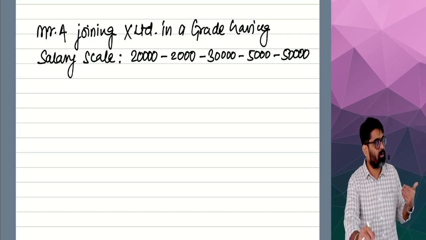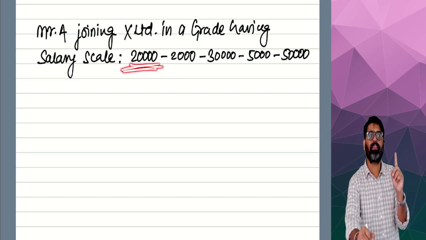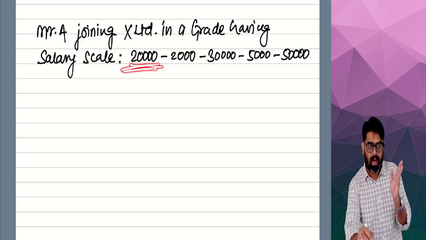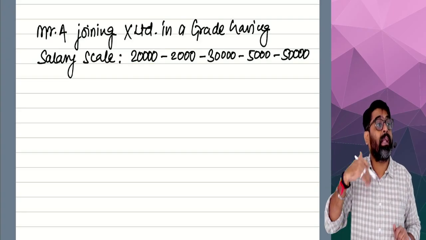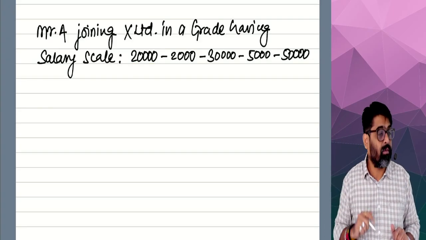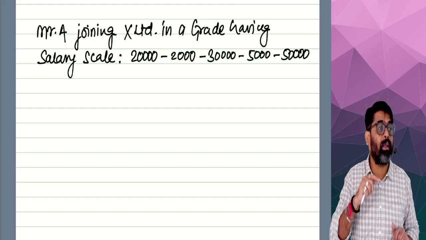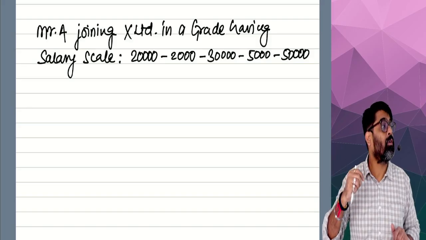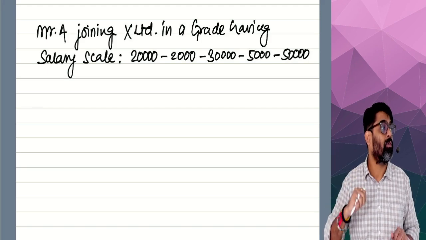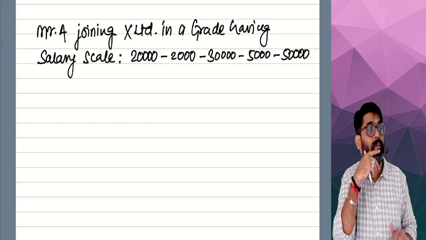1 year of your service will be completed. For the first year, you are going to get a monthly salary of 20,000. And after finishing the first year of service, you will start the second year of service. In your second year of service, we are going to give you a 2,000 rupees increment in your monthly salary. Now in the second year, your monthly salary will not be 20. The increment of 2,000 will make it 22,000. So in the second year of service, you are going to get a monthly salary of 22,000.